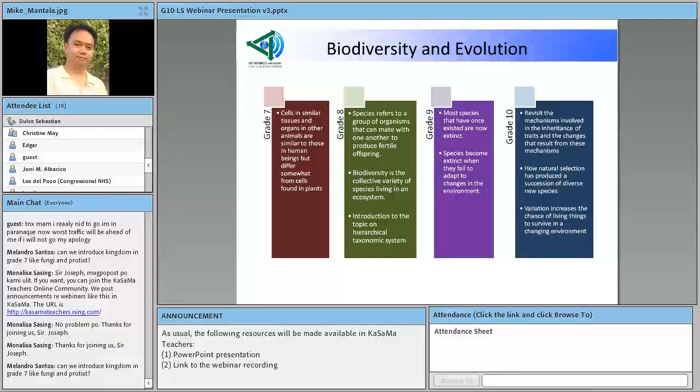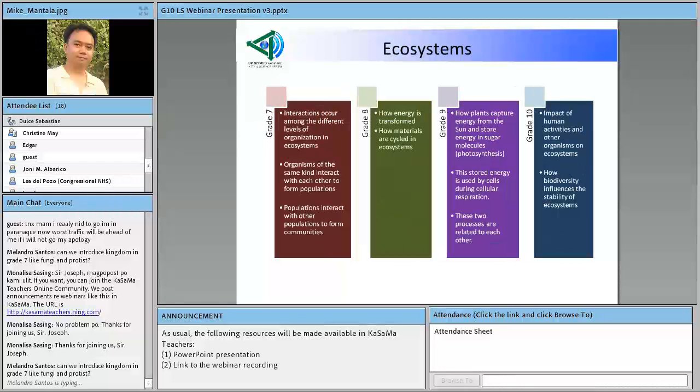Now, if we go into the strand on ecosystems, from grade 3 to grade 6, at first they were introduced to the different organisms and their needs that they can see in their nearby or surrounding environment. But starting grade 7, they already learn about the interactions that occur among the different levels of organization in the ecosystems.